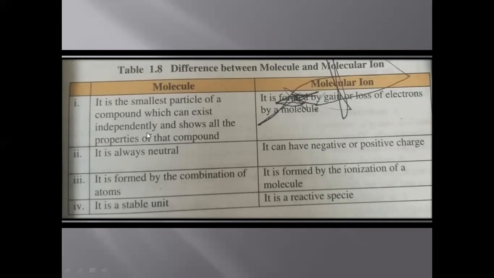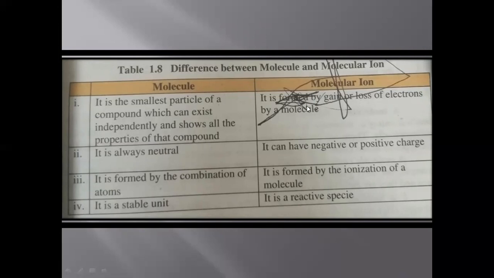A molecule can exist in free form, like water molecule, ammonia molecule, oxygen molecule, hydrogen molecule. They exist independently or in free state, and show all the properties of that compound. And definitely, all the properties of a compound depend upon the molecules present in it, and all the properties are the same as that molecule.